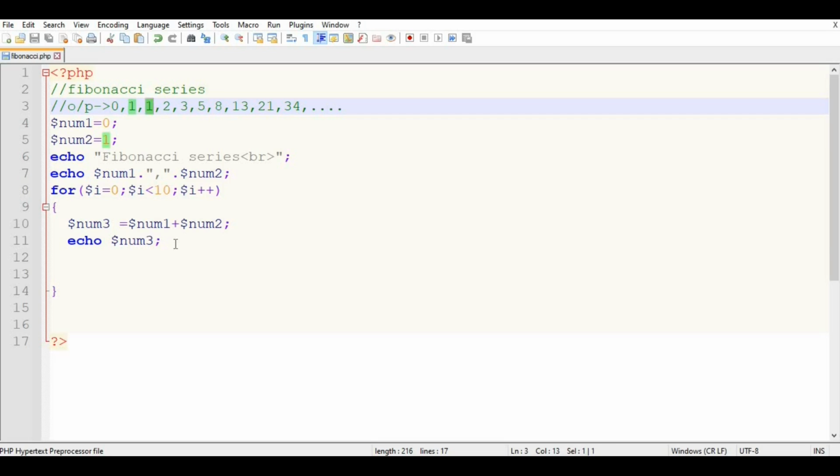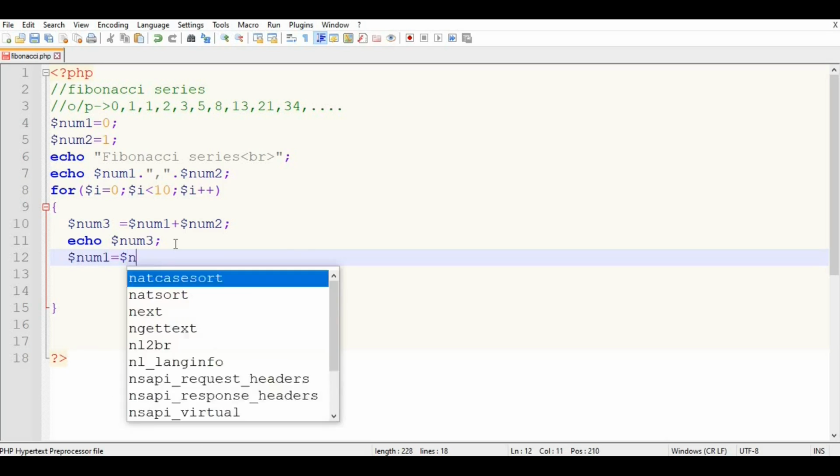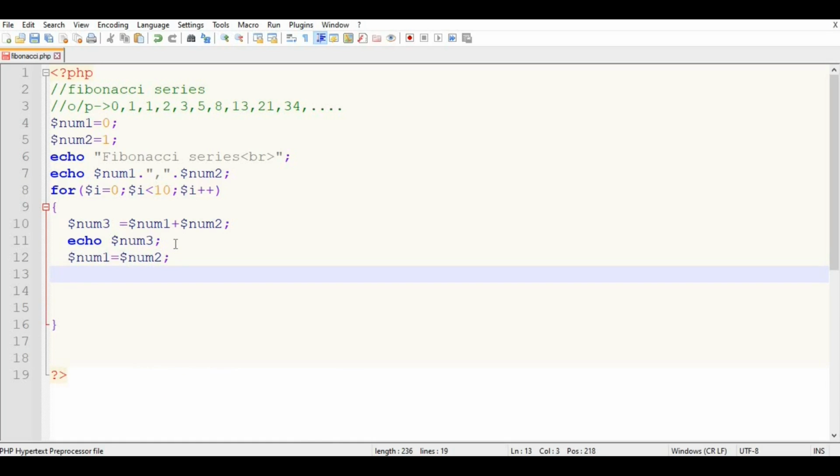So how can we do that? We just assign $num1 equal to $num2 and $num2 equal to $num3. Just like this, at the plus plus, this is num1 and num2. Now this will be num1 and then num2. In the next loop, this is num1 and this will be num2, and so on.